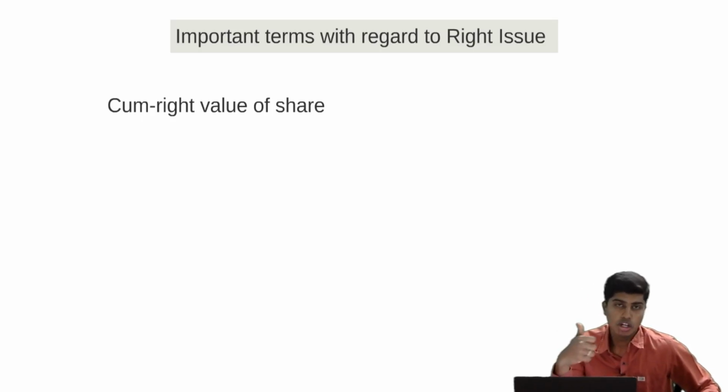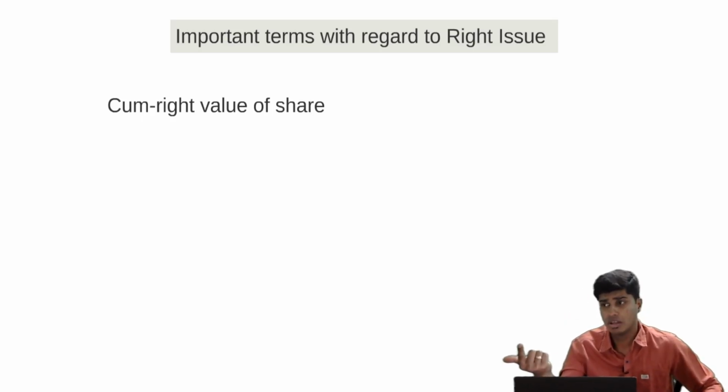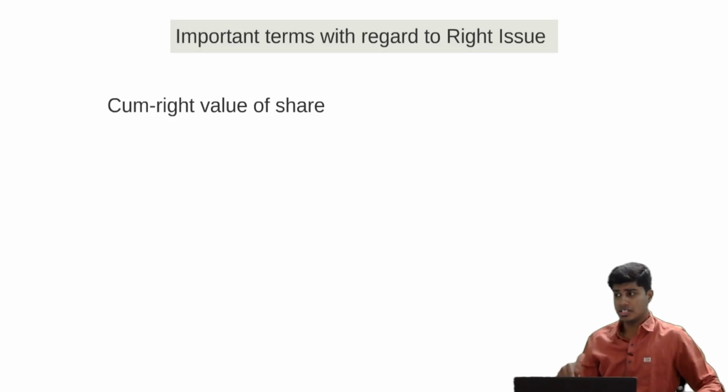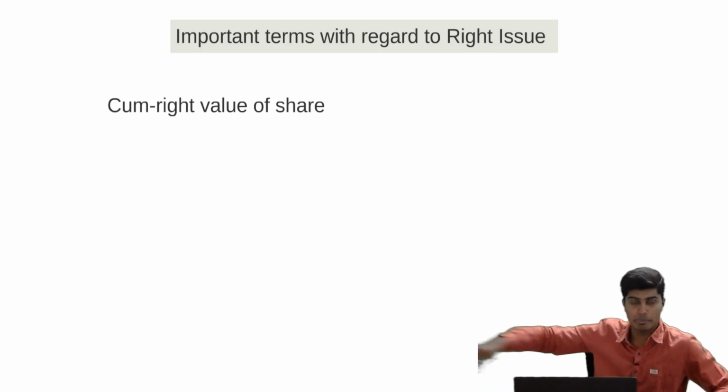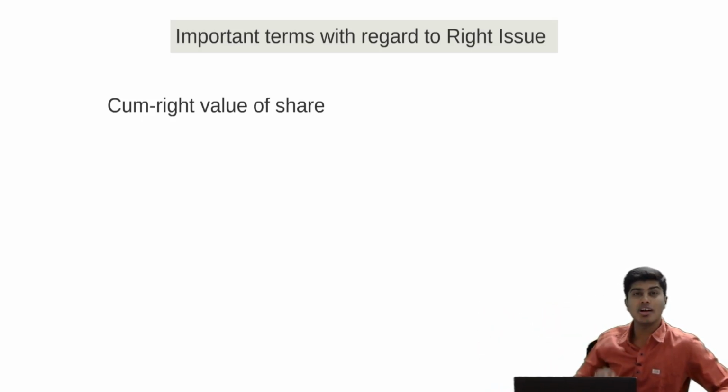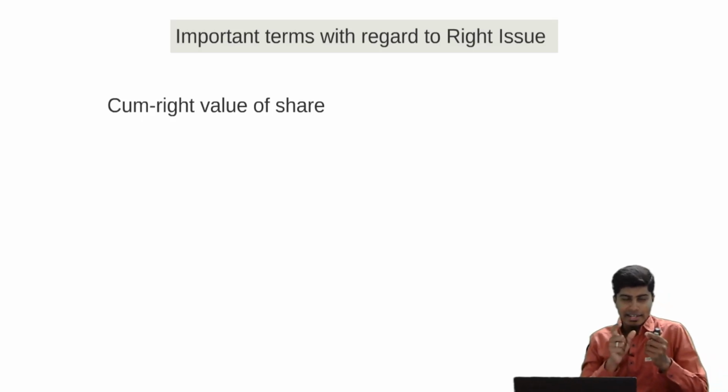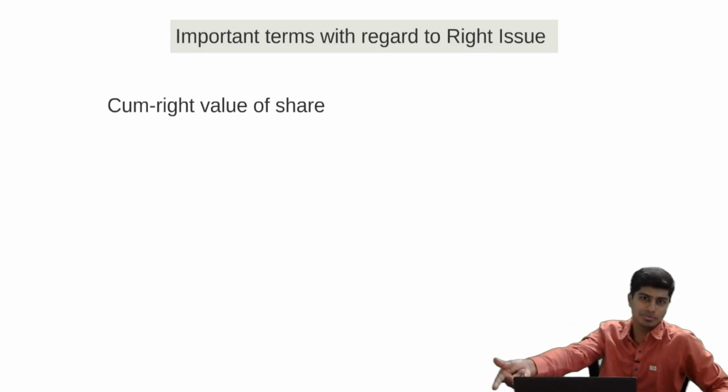First one is cum-right value per share. Cum-right value per share is the market price per share before the right issue. Let's say the right issue is happening tomorrow, wherein I buy the right shares of the company. The value of the share today is called cum-right, meaning that the chicken has an egg inside. Once that chicken is sold, it will lay the egg tomorrow.